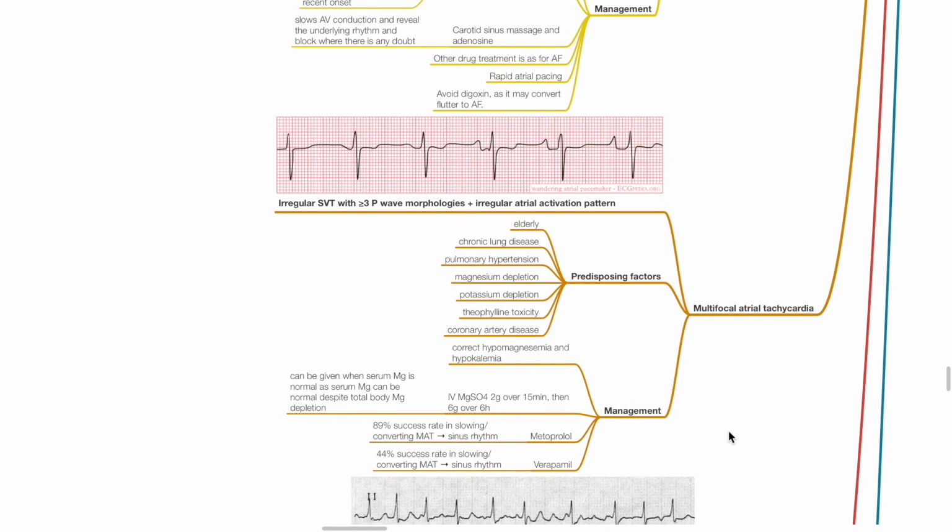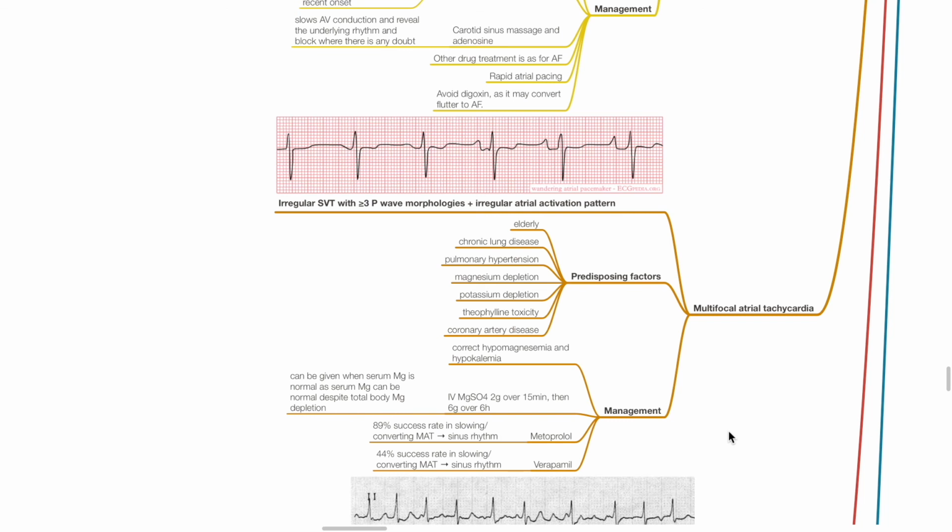Multifocal atrial tachycardia is irregular supraventricular tachycardia with 3 or more P-wave morphologies with irregular atrial activation pattern. Predisposing factors include elderly, chronic lung disease, pulmonary hypertension, magnesium depletion, potassium depletion, theophylline toxicity, and coronary artery disease. Management: correct hypomagnesemia and hypokalemia.